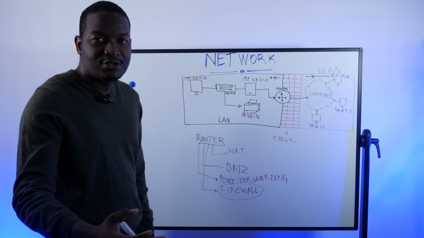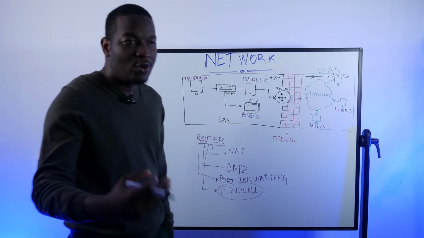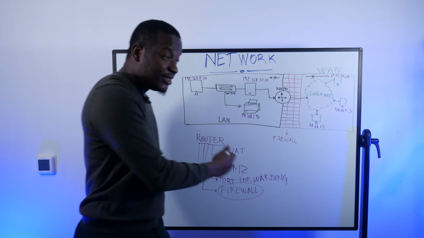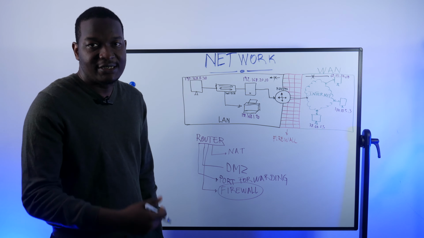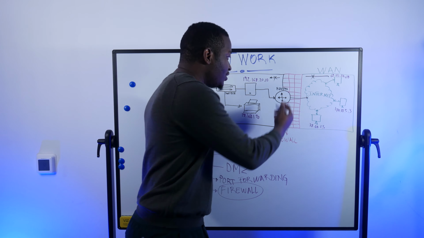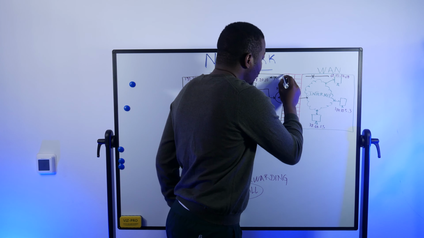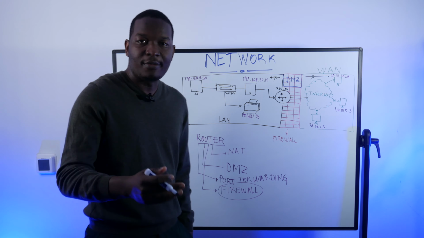So the first way that we can allow communication from outside of our LAN is what we call DMZ. DMZ is a demilitarized zone, and it is set up someplace here. What is the concept of DMZ? I'm going to explain it with an example from a school.